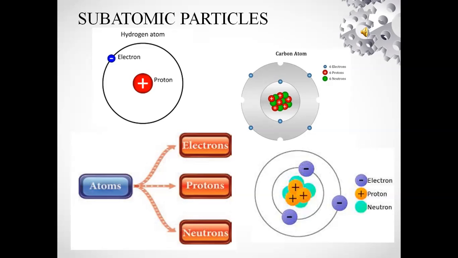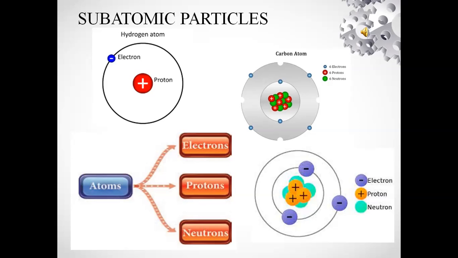The subatomic particles are electrons, protons, and neutrons. These three particles are subatomic particles. See the last picture: protons, neutrons, and electrons. We know that protons are positively charged particles located in the nucleus. Its positive charge is of the same magnitude as that of the electron's negative charge. The proton has a positive charge.